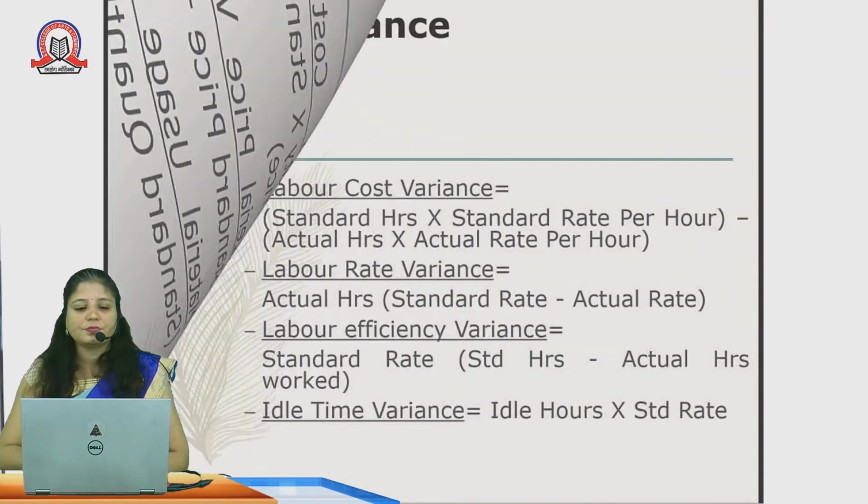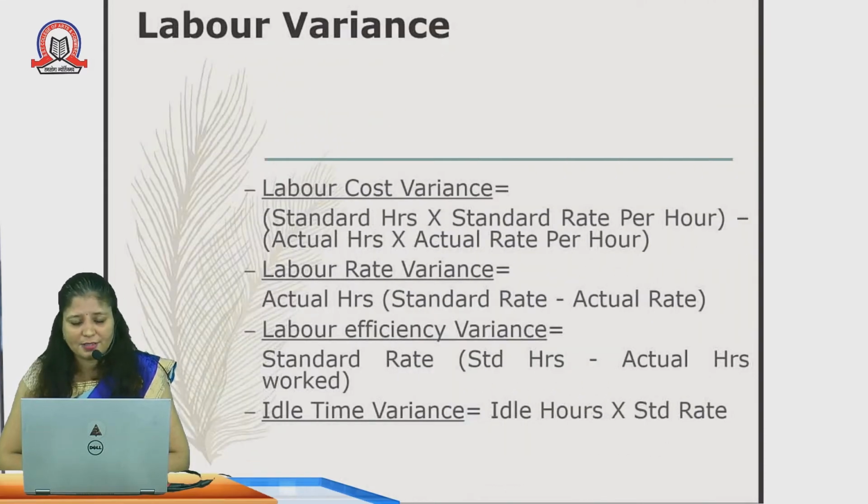Now we will compare our labor variances. Of course, we are comparing our labor also, since labor is one of the parts of the production process, one of the factors of production. So, labor cost variances. Standard hours: we assume how many hours the labor is required to produce that commodity, and how much rate he is going to charge per hour for that product. That is standard hours into standard rate per hour minus actual hours into actual rate per hour.